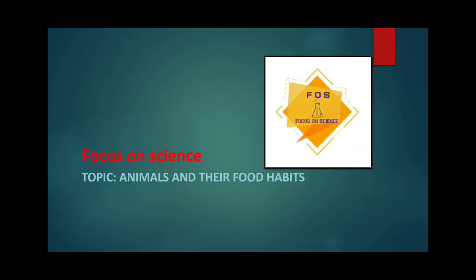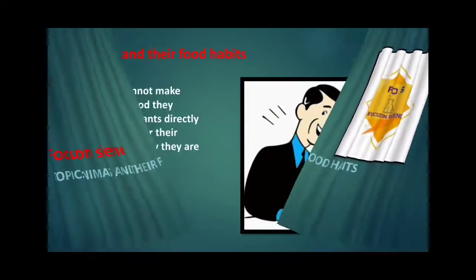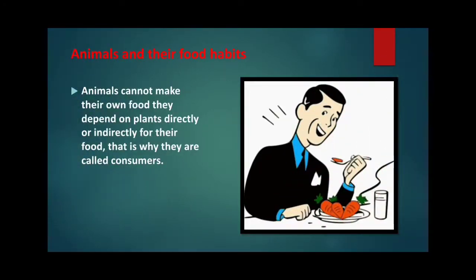Today's topic is animals and their food habits. Plants can make their own food, that is why they are called producers. Animals cannot make their own food, they depend on plants directly or indirectly for their food. They are called consumers. Based on their food habits, animals are classified into following categories.